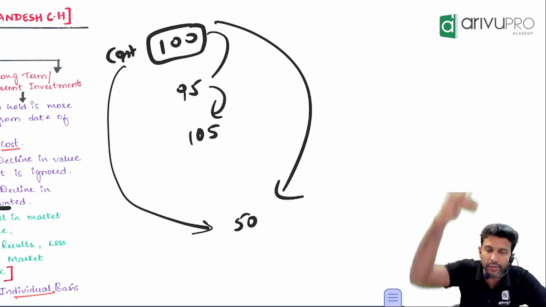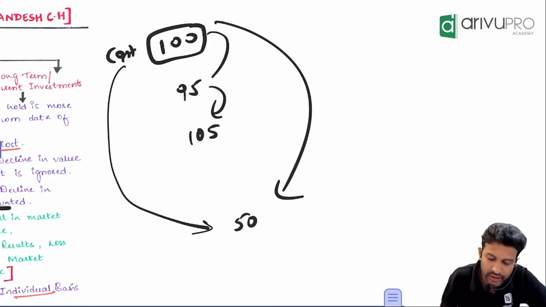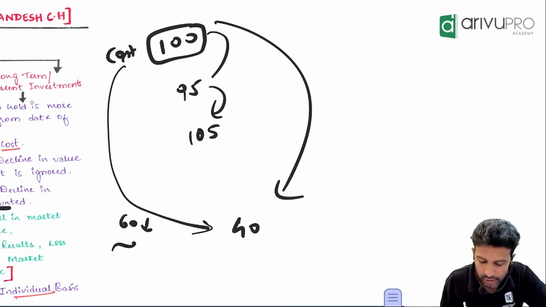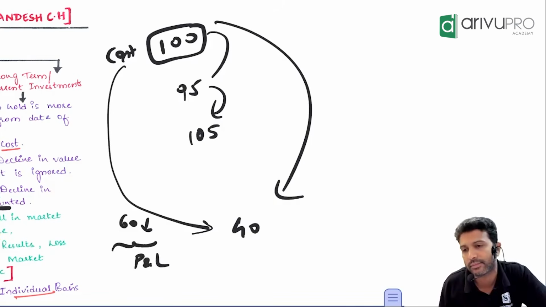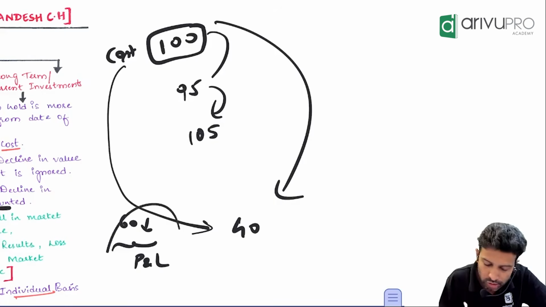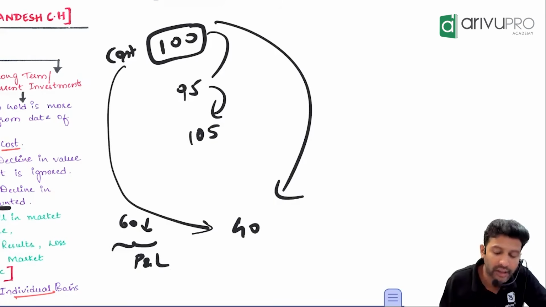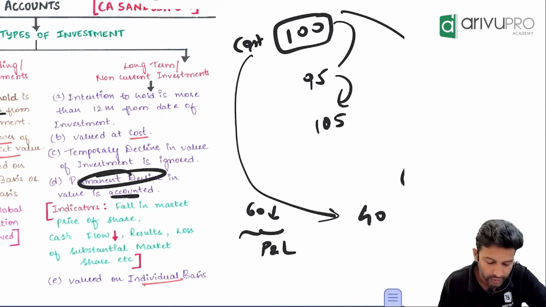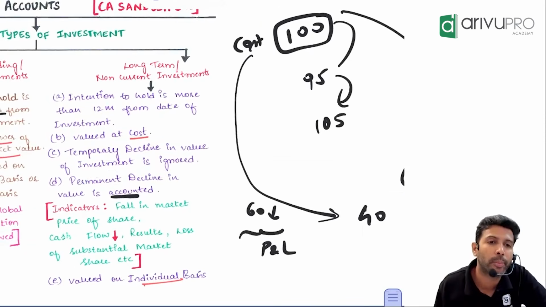Or maybe I'll take a different number just for clarity. Let's say from 100 it became 40. How much is the downfall? 60. That 60 is a loss. This will go off to P&L. You will account this loss only under which circumstance? If it's a permanent decline. If it's a temporary decline, what do you do? Ignore it. You don't have to give any treatment.